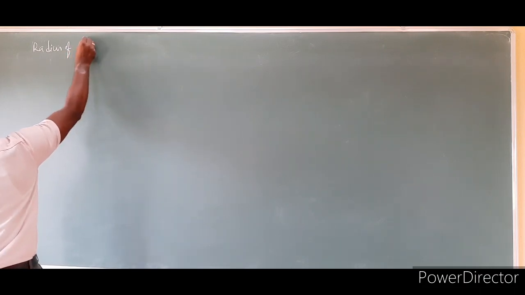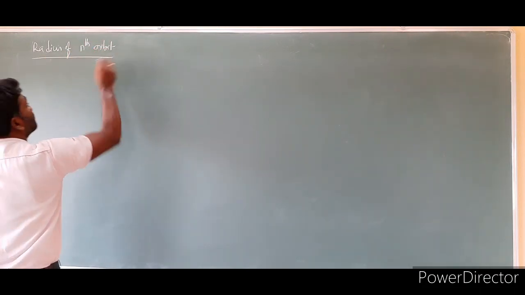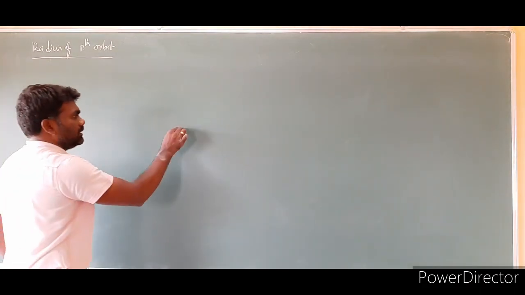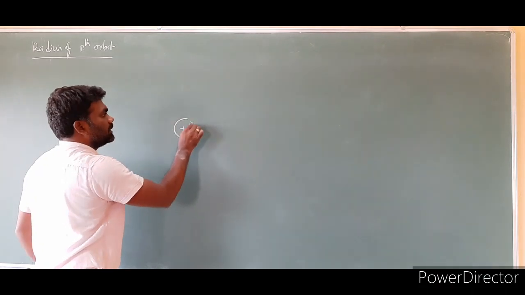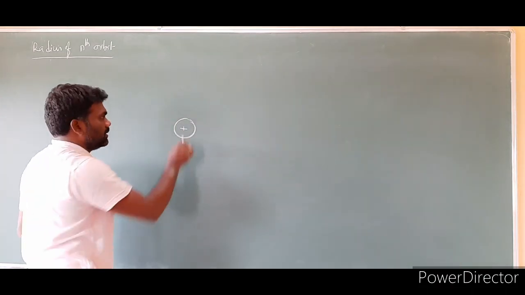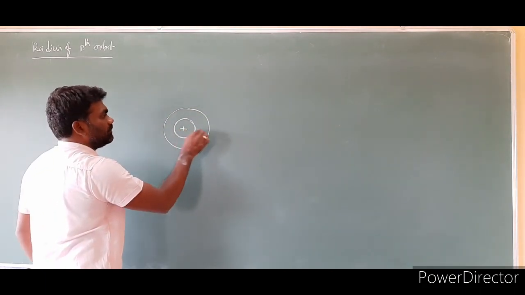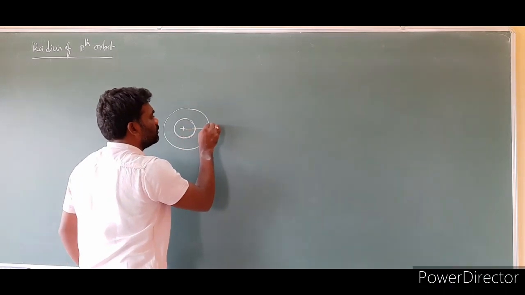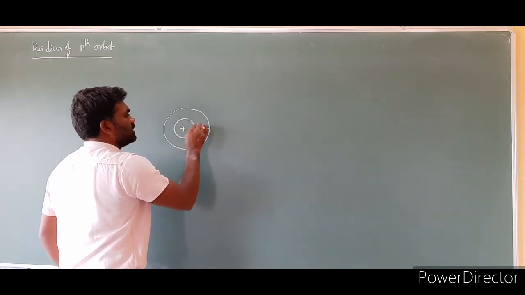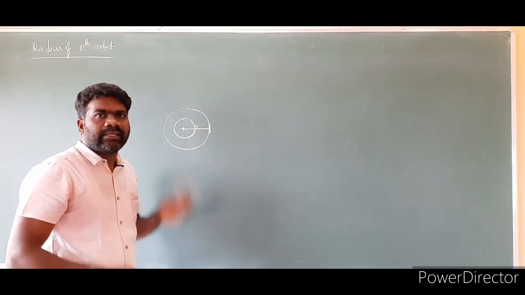We know very well that an atom has a nucleus, and electrons revolve around the nucleus in definite paths called orbits. Bohr successfully calculated the radius of the nth orbit.